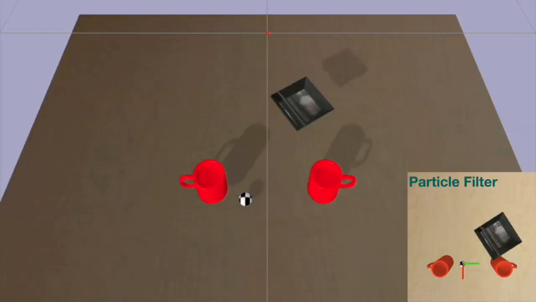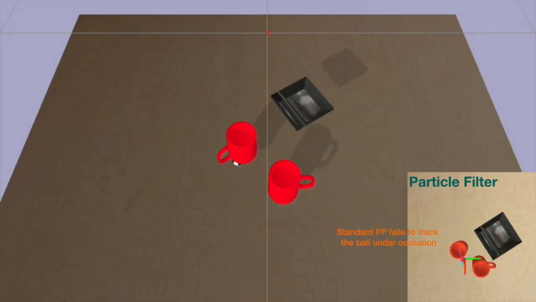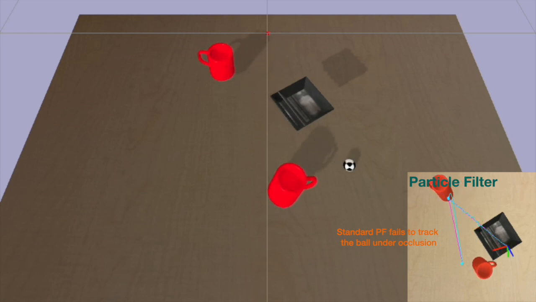This is a PyBullet simulation. There are 2 red mugs, 1 small ball, and 1 floating tray. 1 RGBD camera is mounted above the desk looking downward. I want to keep track of the small ball along the way using a particle filter. We can see that when the ball is occluded by either the mug or the tray, this kind of traditional state estimator would fail.